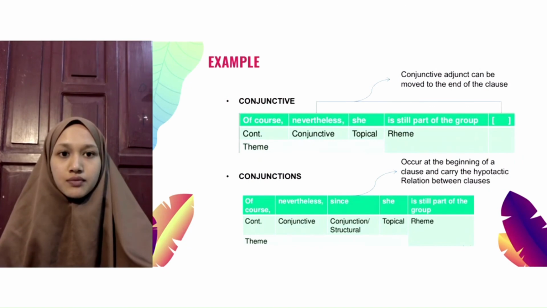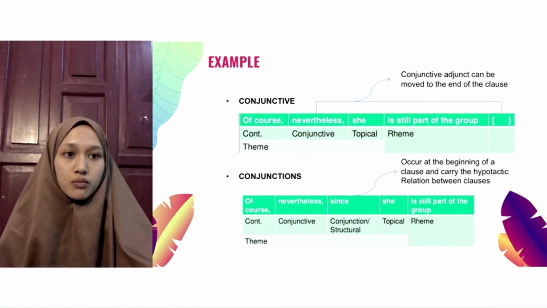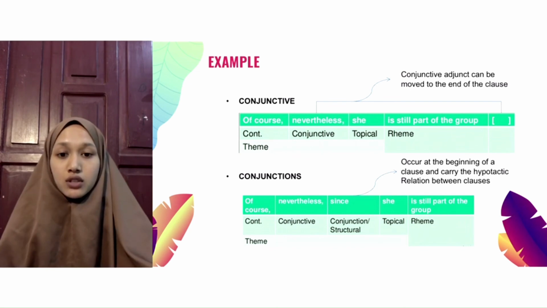Example, conjunctive: Of course, nevertheless, she is still part of the group. Of course is continuative, nevertheless is conjunctive, she is topical. Of course, nevertheless, she is a theme. Is still part of the group is a rhyme. Conjunctive adjunct can be moved to the end of the clause.